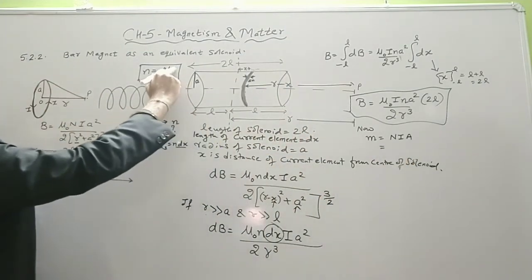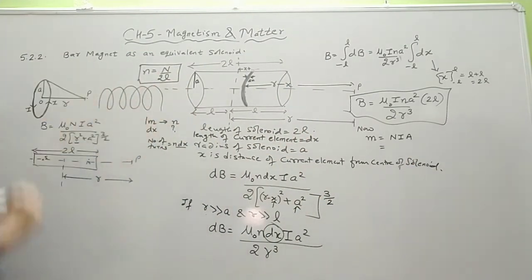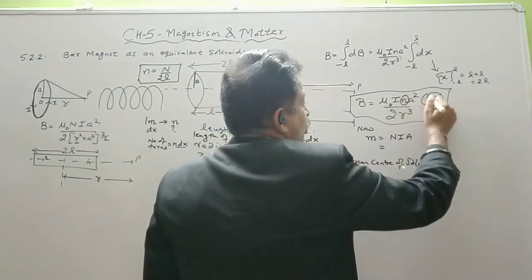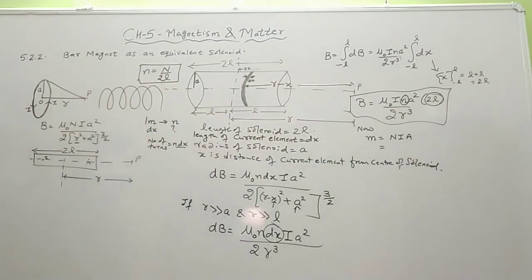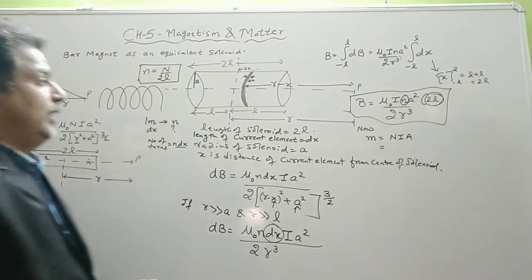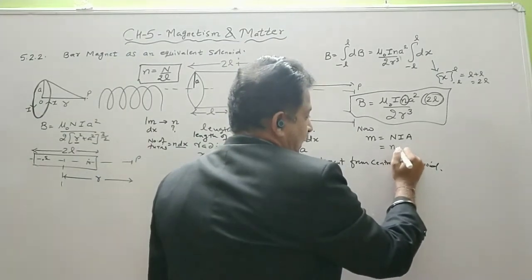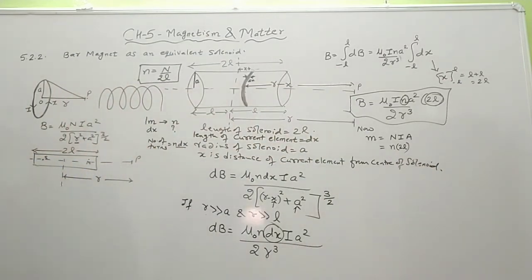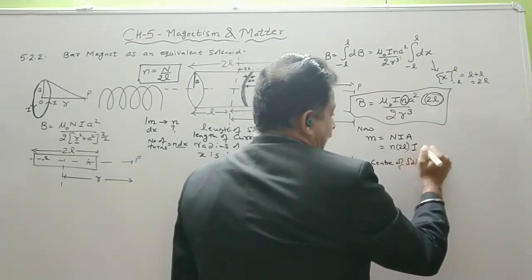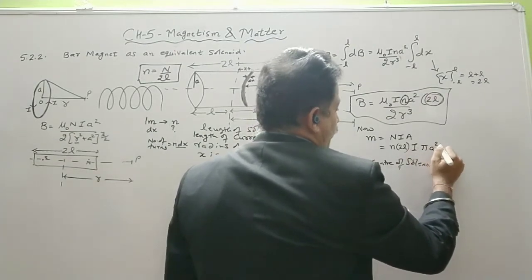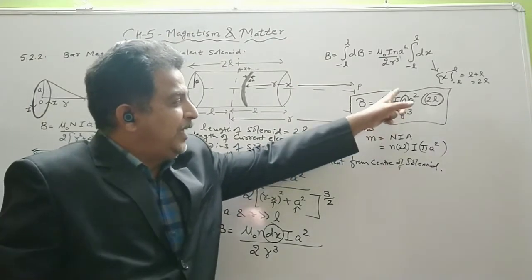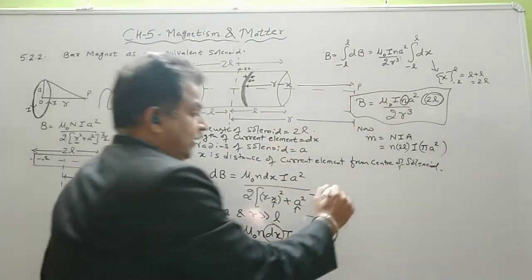The total number of turns will be n into twice L. So n and twice L are already in the equation, so in the place of N, I can write n into twice L. Then I as it is, and area is equal to pi a square. Here pi is missing, so I multiply and divide this equation by pi.